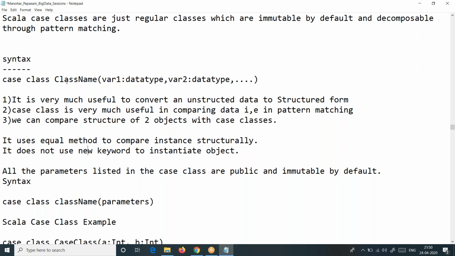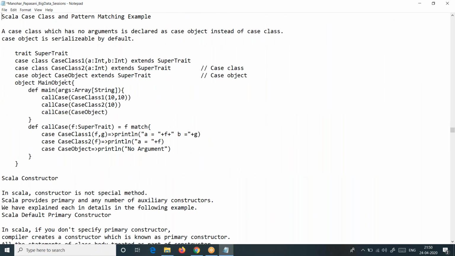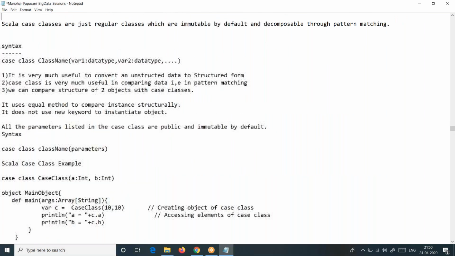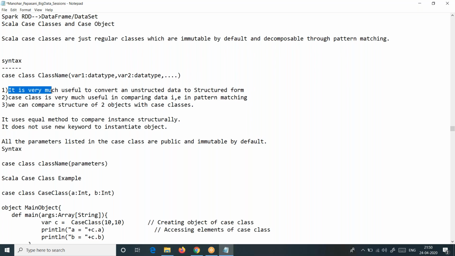Do you understand these things first? If you look at this first point, we will work this out in Spark. When we go to Spark, while dealing with data frames, we definitely work out this first point. I will tell you where we use which one. We can do pattern matching now. That is possible now. We can do structural comparison of two objects now itself, today or tomorrow, I mean Monday otherwise. If that program comes today, we'll do it today itself. That is the idea about this.